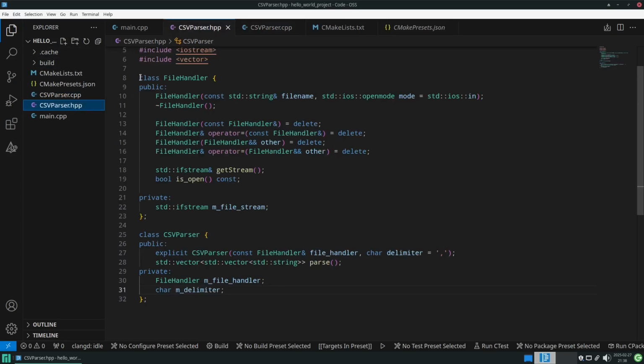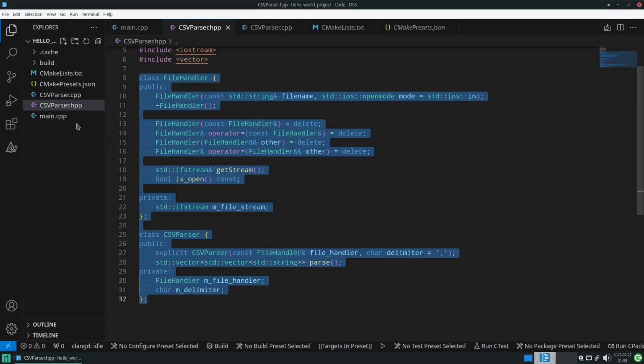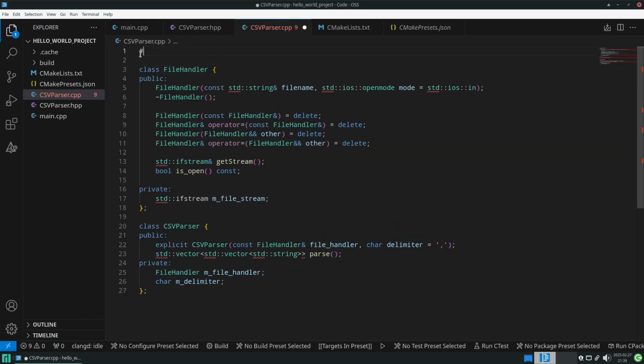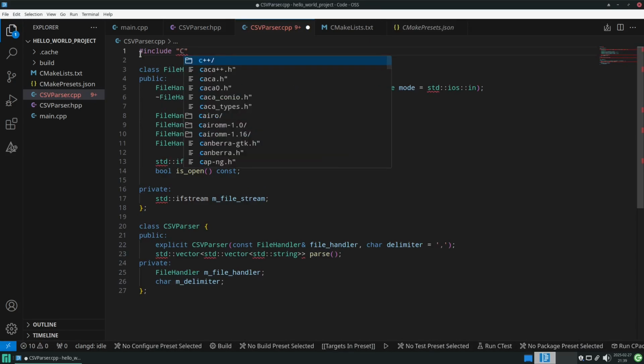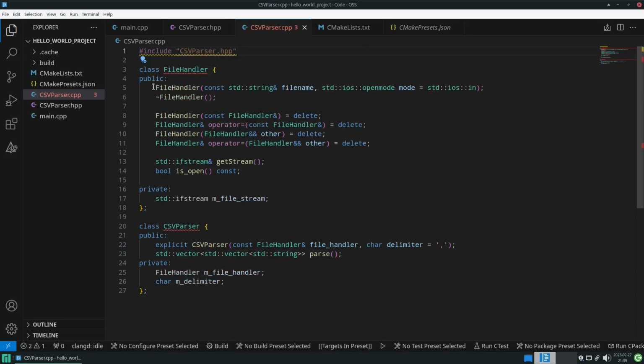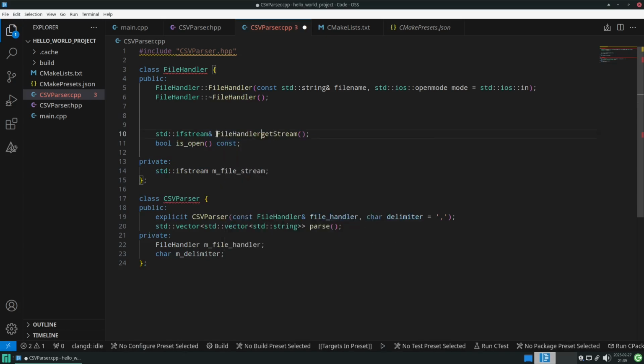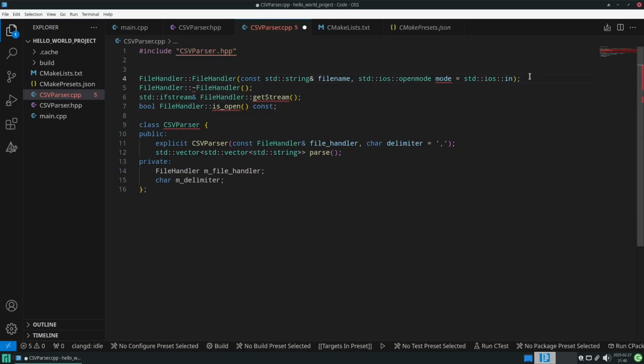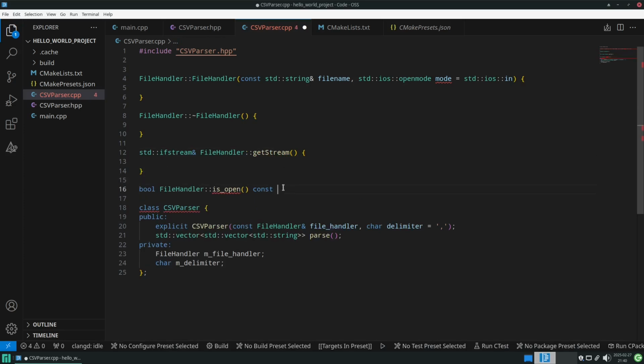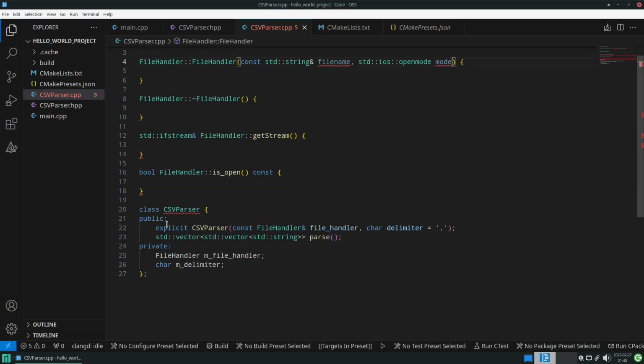And for that, we want to copy all of these again. Then we need to include our declarations and then annotate everything that belongs to file handler with file handler. Now the same thing for our CSV parser. We can annotate anything that belongs to our CSV parser with CSV parser. So that's only these two methods. You can remove all of that.